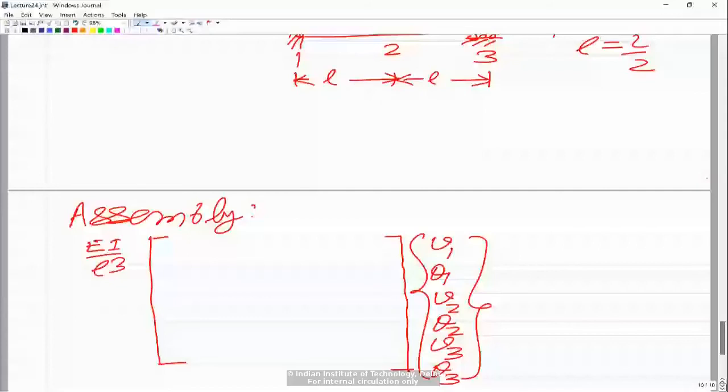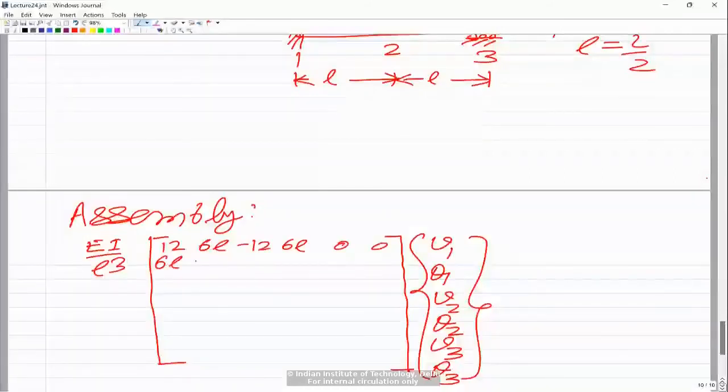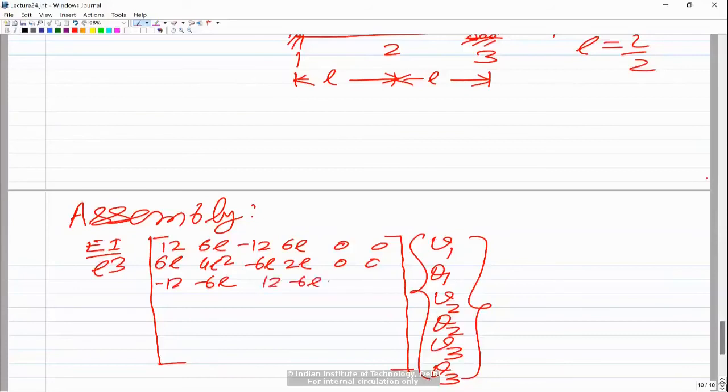So we will have 12, 6L, minus 12, 6L, and then 6L, 4L square, minus 6L, 2L square, and then minus 12, minus 6L, 12, minus 6L, and 6L, 2L square, minus 6L, 4L square. That's the contribution of the first element.